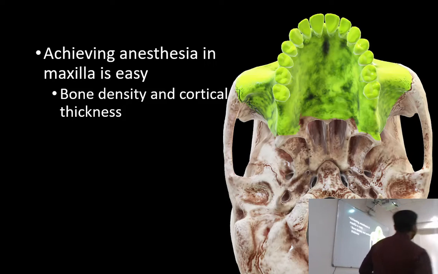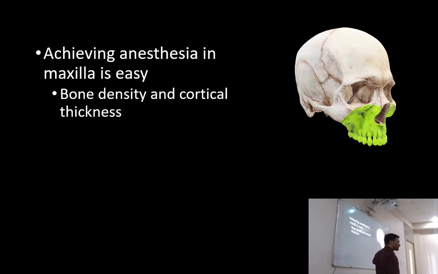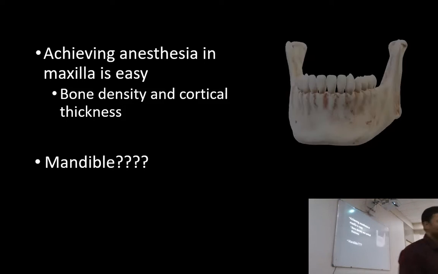PSA, in the majority of cases, works fine, because even if you don't give the LA at the proper site, it acts as infiltration. So if you're giving a block for 7 and 8 and you did not give it at the proper site, it will act as an infiltration. The complete block will not happen, but it will anesthetize 7 and 8 at least. So that is why it is very easy to achieve anesthesia in maxilla, but in mandible, it is difficult.